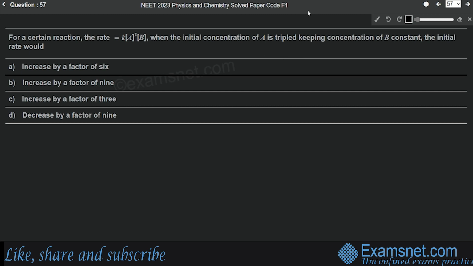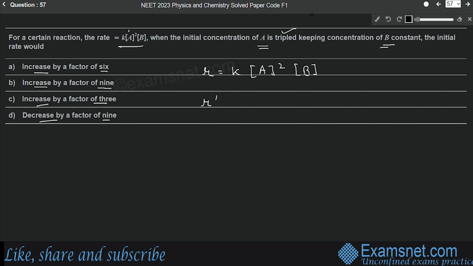Question number 57 is from the chapter Chemical Kinetics, and the question is, for a certain reaction the rate equals K A square B. When the initial concentration of A is tripled, keeping concentration of B constant, the initial rate would: increase by a factor of 6, increase by a factor of 9, increase by a factor of 3, or decrease by a factor of 9. So the rate is K, that is rate constant, then A square, the concentration of A, and B here. Now, new rate will be what?